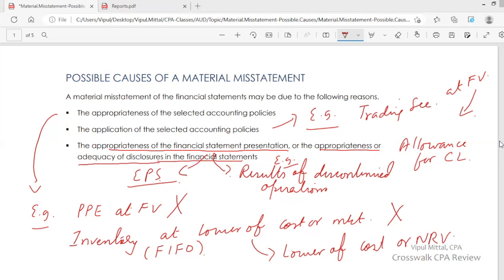For example, disclosures are required regarding fair value or amortized cost or original cost, but such disclosures are not made. Disclosures are missing. Disclosures are not adequate. So a material misstatement may happen due to any of these reasons: that management has not properly selected accounting policy, management's accounting policy is not appropriate, accounting policy selected by management is not properly applied, financial statement presentation is not appropriate, or disclosures are not appropriate or not adequate.